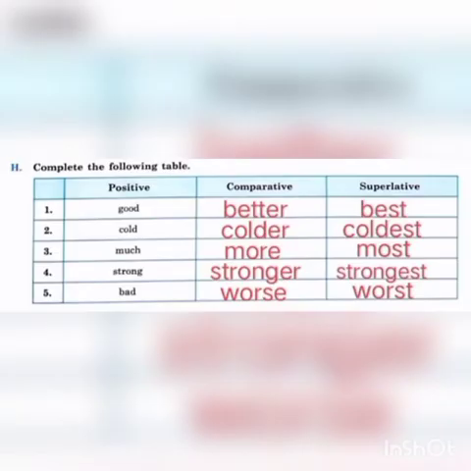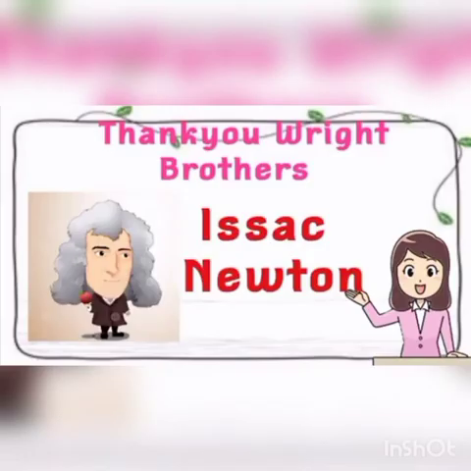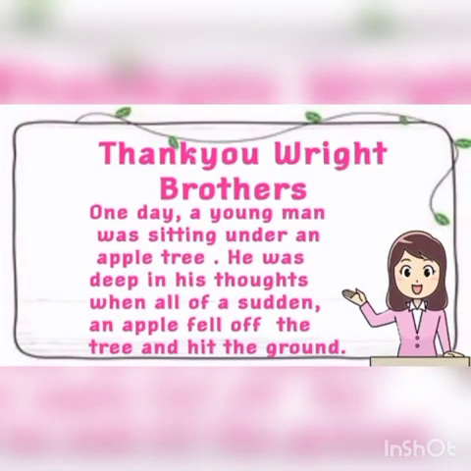And in the next part, we will complete the table by writing comparative and superlative degree. Good, better, best, cold, colder, coldest, much, more, most, strong, stronger, strongest, and the last one is bad, worse, and worst. The next one is the story we have learned in our previous lessons, the story about Isaac Newton.